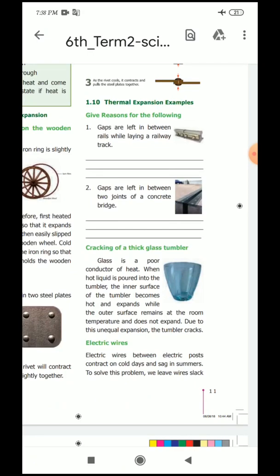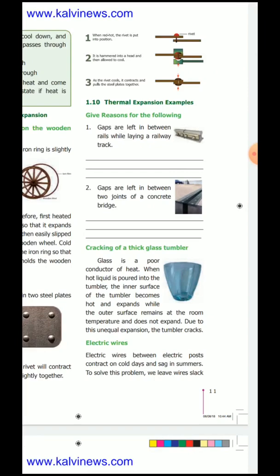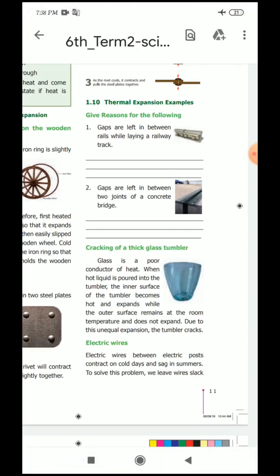The inner surface will expand, but the outer surface at room temperature does not expand. Due to this unequal expansion, the tumbler cracks. So the inner surface is hot, but the outer surface is cool. The inner surface keeps expanding, but the outer does not expand. Due to this reason, the tumbler cracks. Okay, have you understood, children?